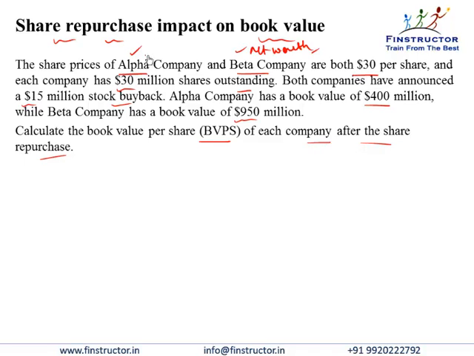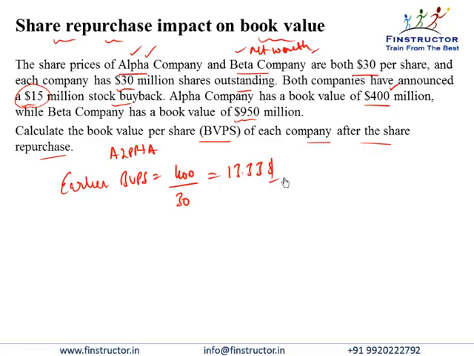So let's first do it for Alpha Company and we'll similarly do it for Beta Company. So for Alpha Company, the existing book value is $400 million and we have repurchased $15 million worth of stock. So the earlier book value per share can be calculated as 400 divided by the number of shares, that is 30 million, that is $13.33.